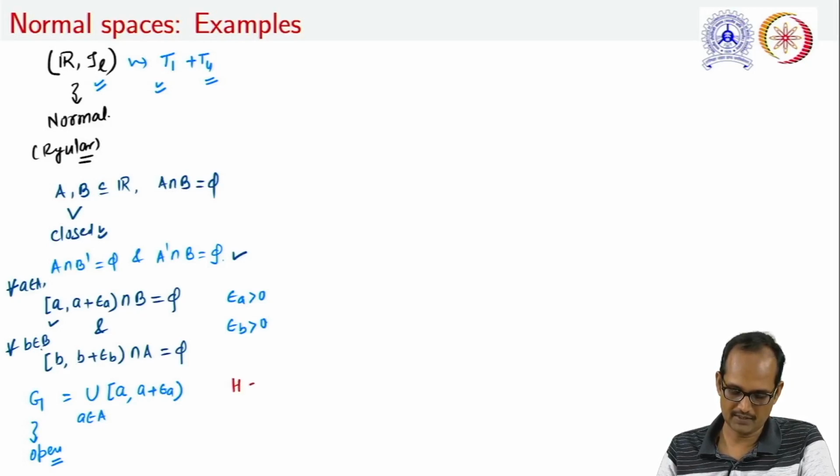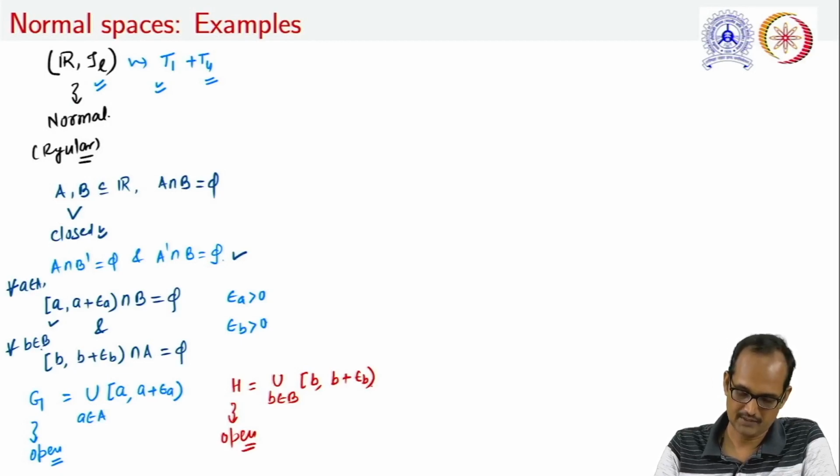Similarly, we take H as the union over b belonging to B of the semi-open intervals [b, b plus epsilon b), then this is also open. Further, A is contained in G and B is contained in H.